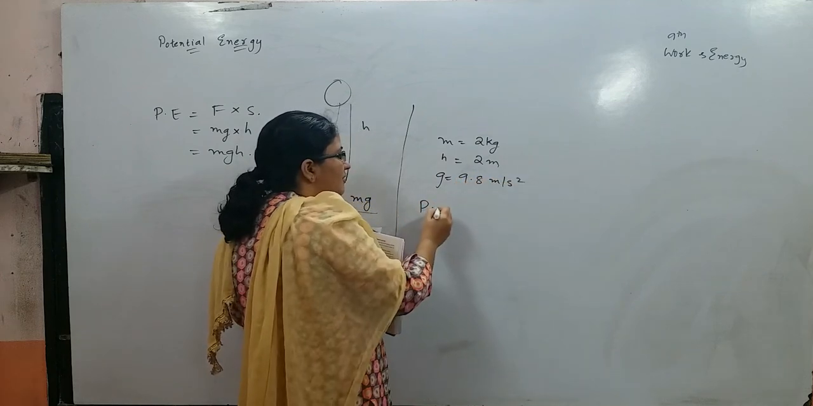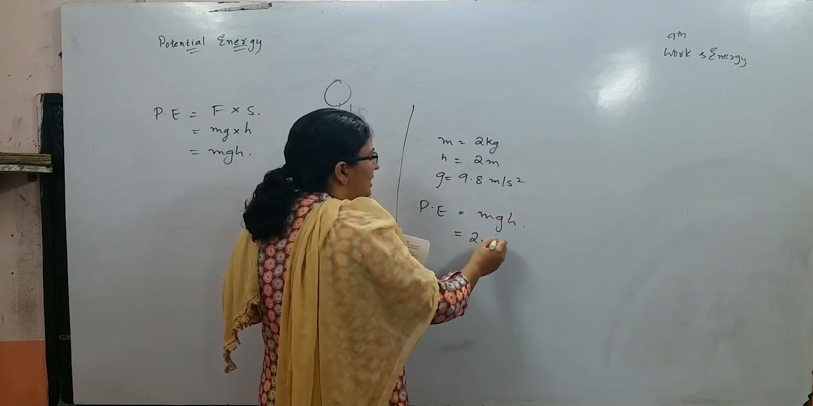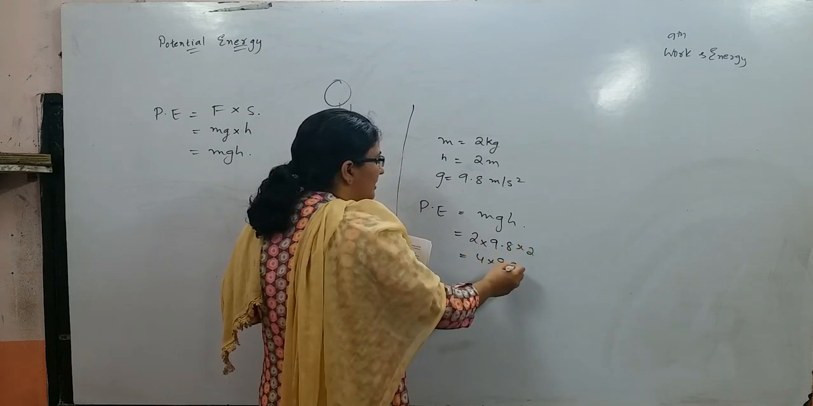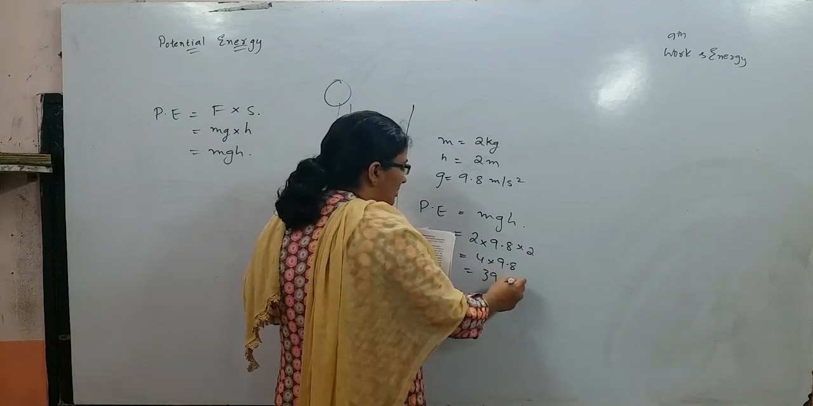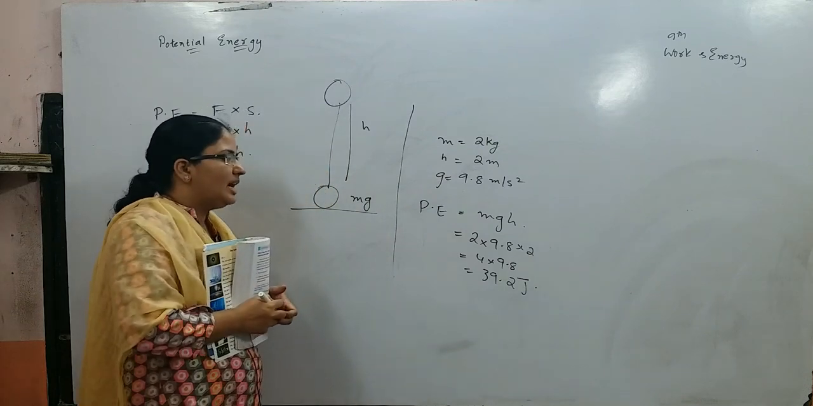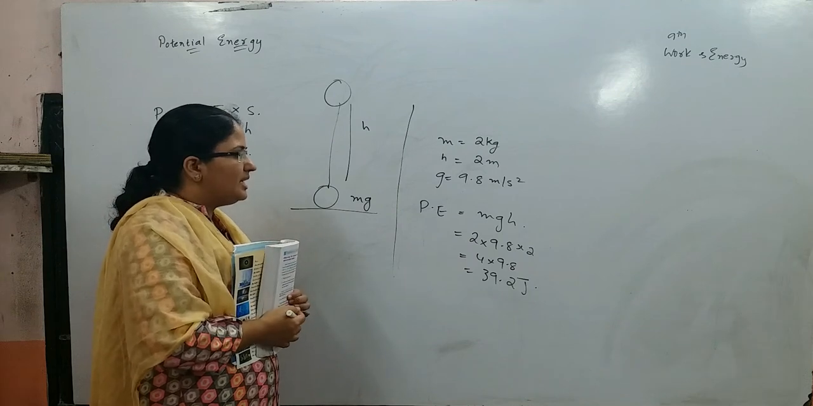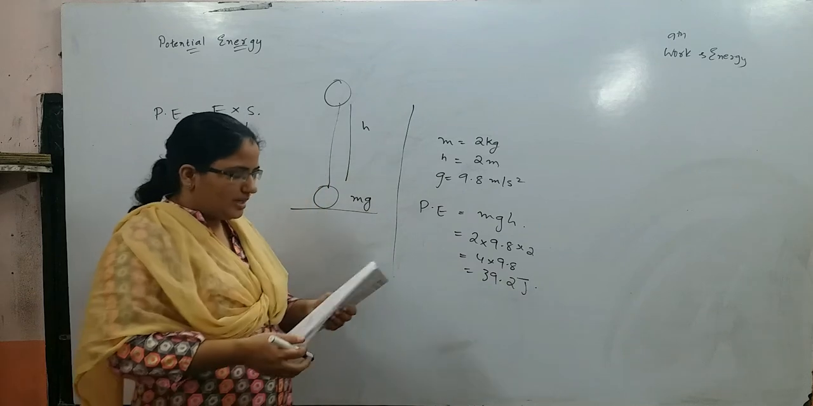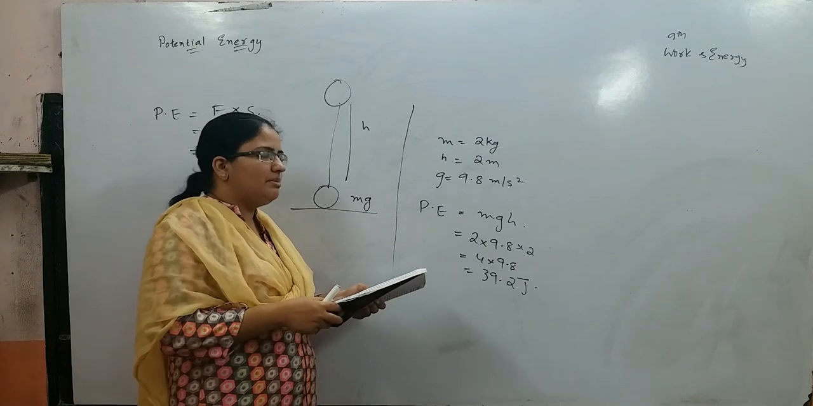Now, the potential energy formula is mgh. So that is 2 into 9.8 into 2, that is 4 into 9.8, which will give you 39.2 joules. So this 39.2 joules is the work done on the ball. The potential energy of that ball is equal to 39.2 joules. So that is about potential energy. You can do the next problem, which is similar to this.